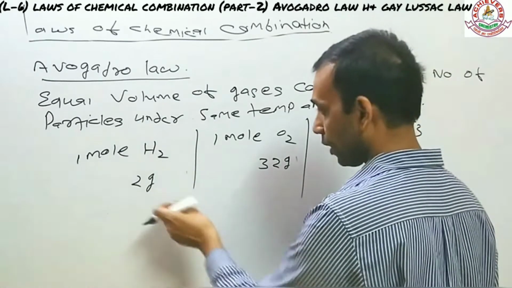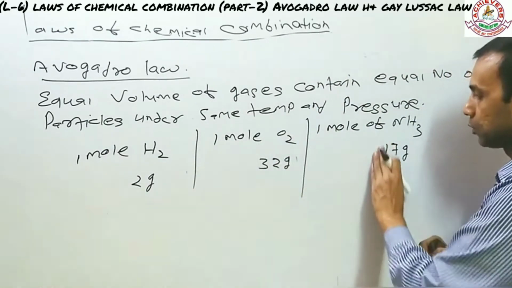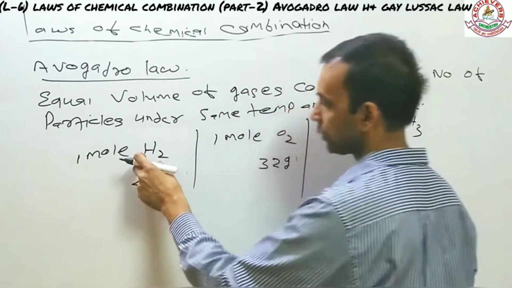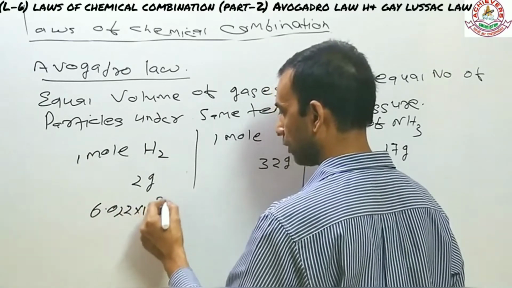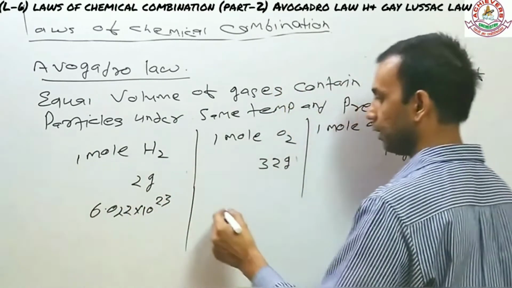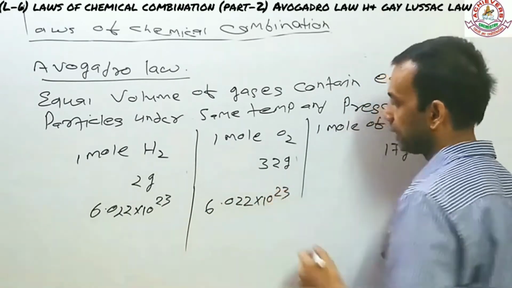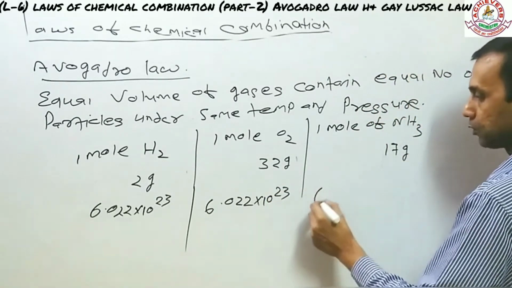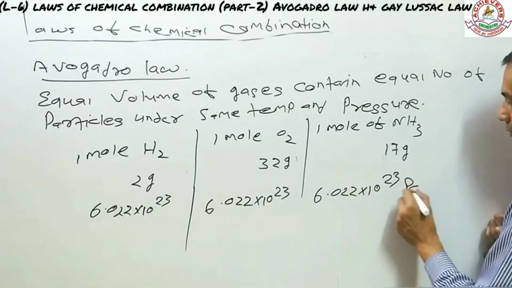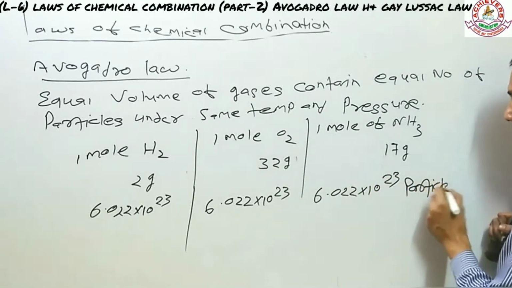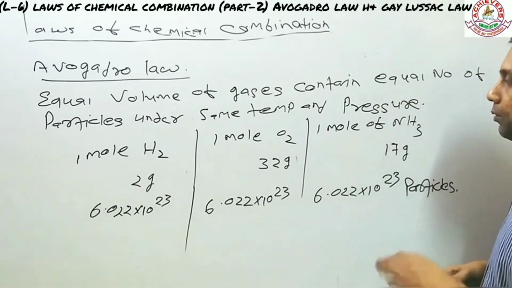So even if the masses are different, their volume is going to be the same because their molar concentration is also the same. What that means is that 1 mole of hydrogen will contain 6.022 into 10 to the power 23 particles. Similarly, oxygen will also contain 6.022 into 10 to the power 23 particles. And in the same way, ammonia will also have 6.022 into 10 to the power 23 particles. It doesn't matter which gas it is. If the molar concentration is equal, if the volume is equal, then the number of particles will also be equal.